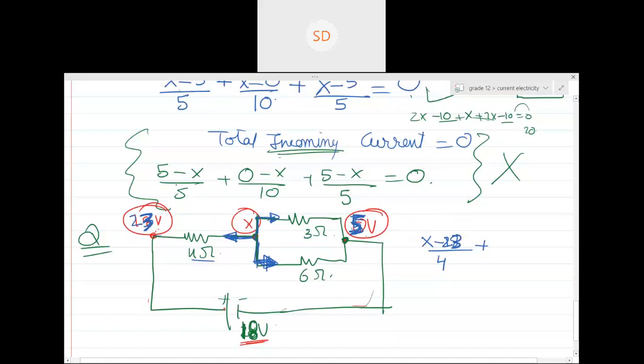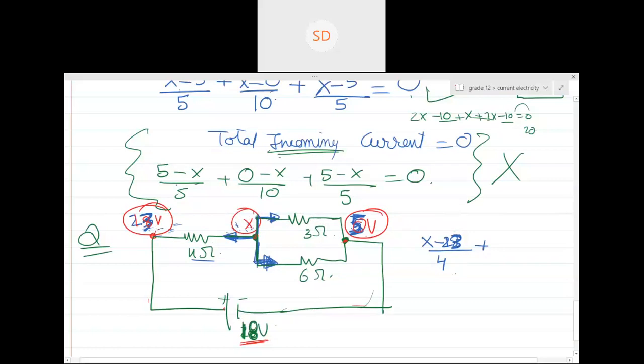Although the value of X will change, can you see the difference? The difference, 23 minus X in this case and 18 minus X in that case, will be the same. The current through this will be the same.